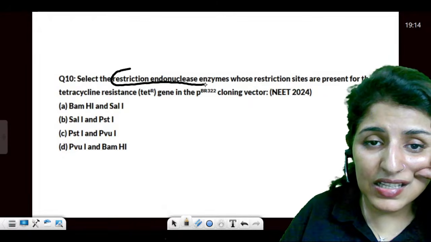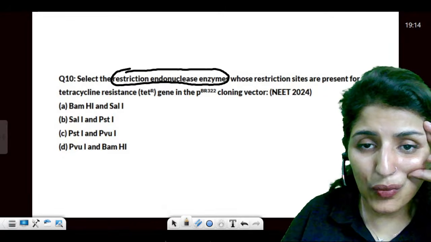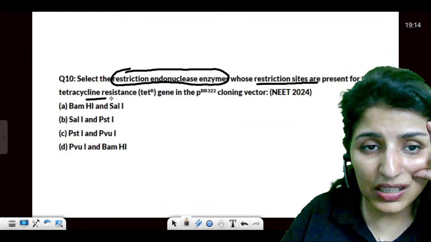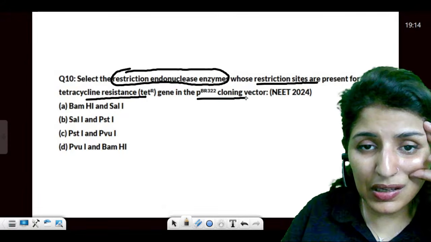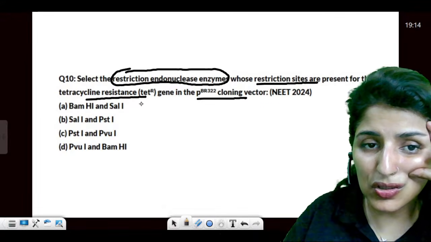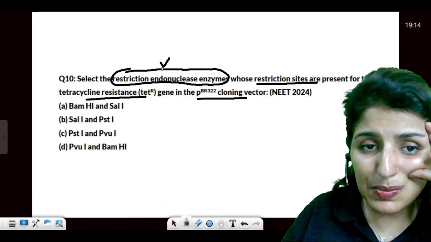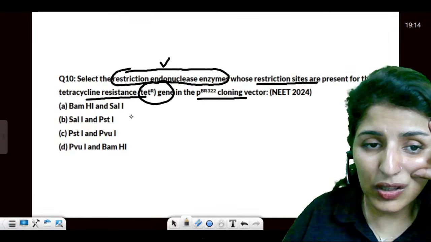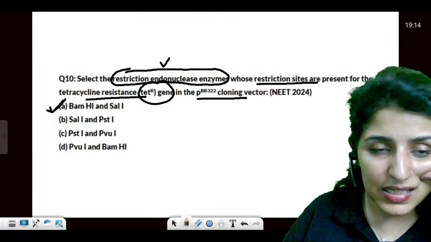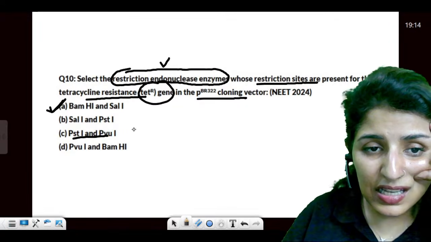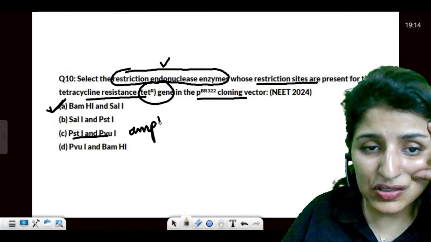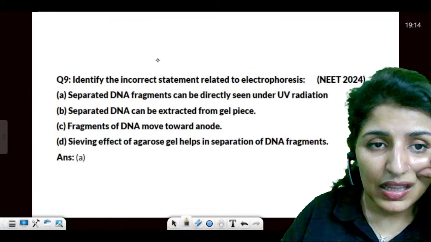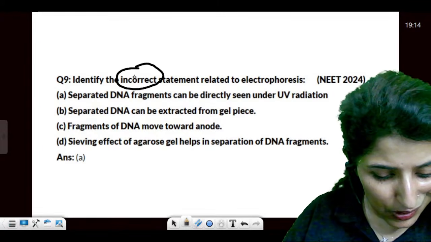The restriction endonuclease enzymes whose restriction sites are present on TETR in the pBR322. I've just explained to you the structure of TETR. So the enzymes present in the TETR gene, what are those? It is BamHI and SalI. What about these? These are found in the AMPR gene. Then identify the incorrect statement